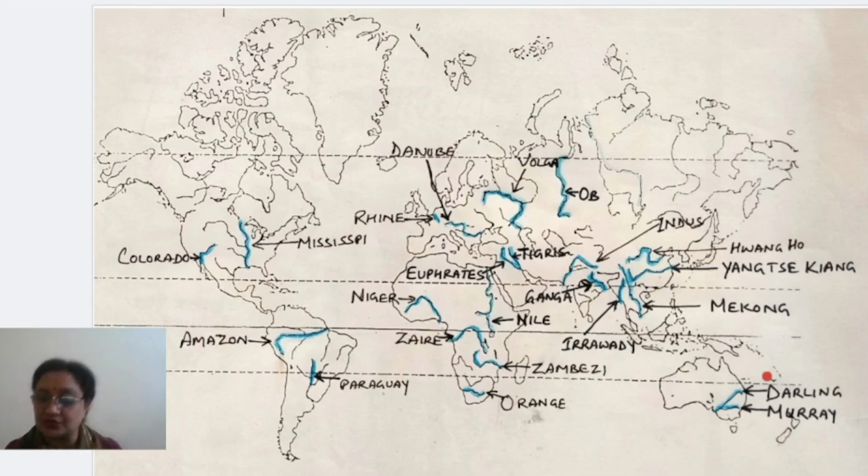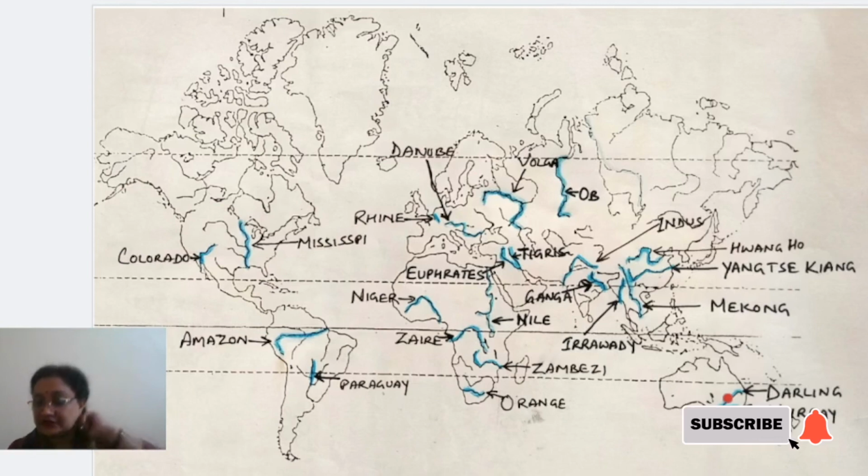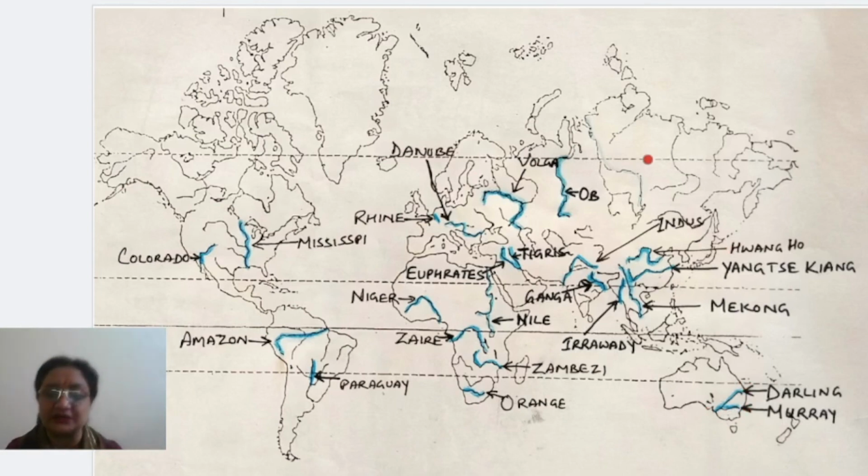And yes, children, two more rivers are left. In Australia, you will find the longer one is Darling River, and the smaller river is actually the Murray River. Okay, so these all are the different rivers you have to mark in the world map.